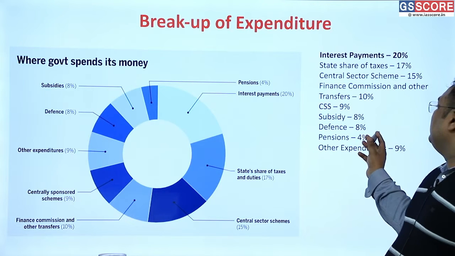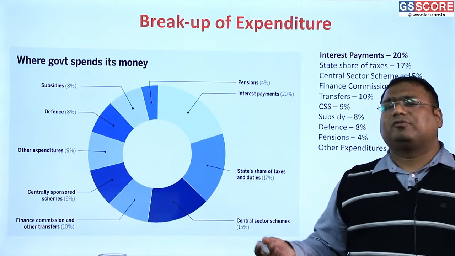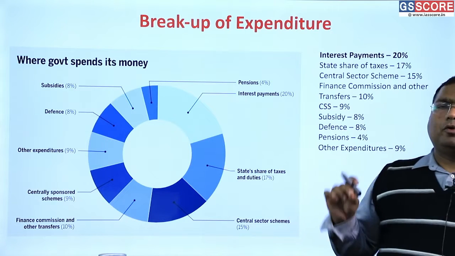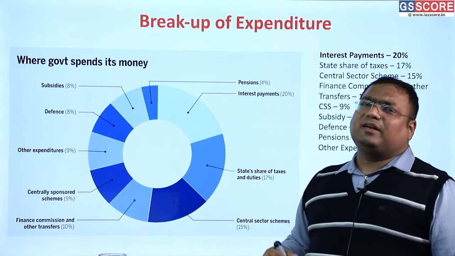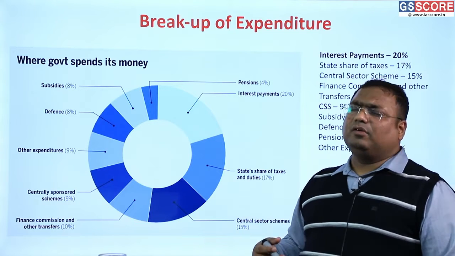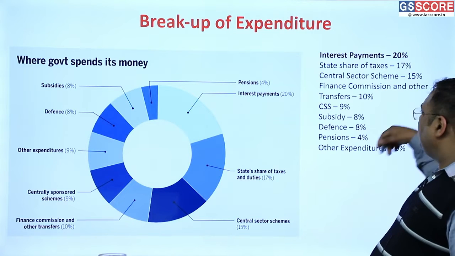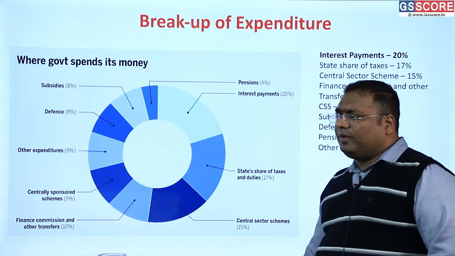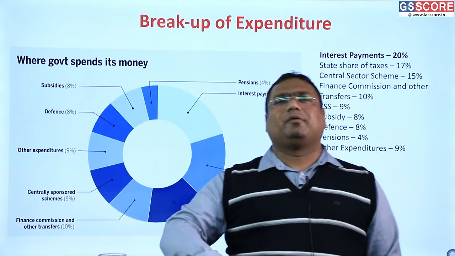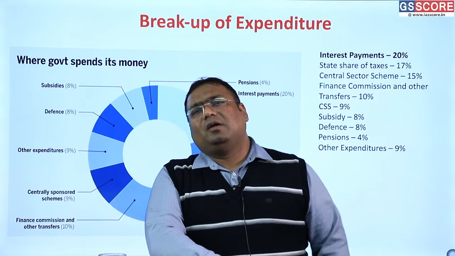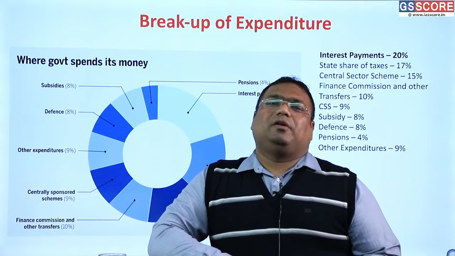You can't deny that. The defense expenditure is almost fixed. Okay, defense procurement, you have some choice, but defense maintenance, the staff salaries, pension, etc., they are all fixed. So most of the expenditure of our government is already decided even before the preparation of the budget. All of this is called committed expenditure.